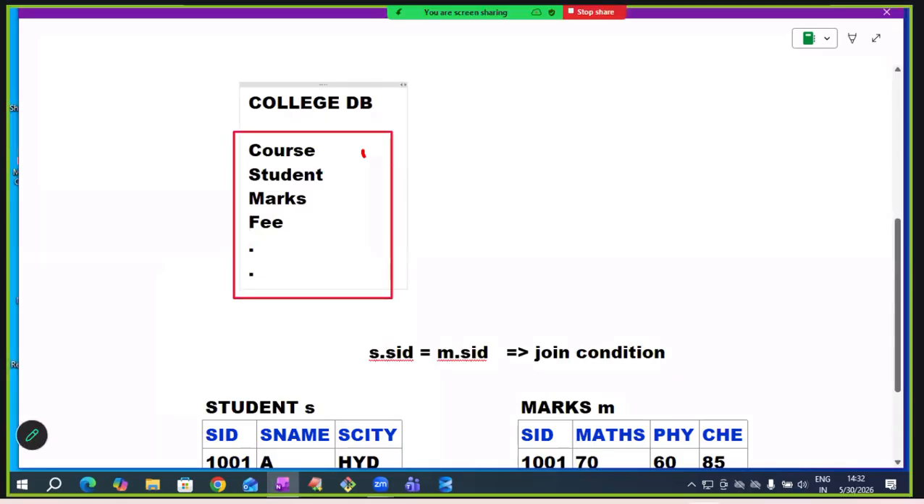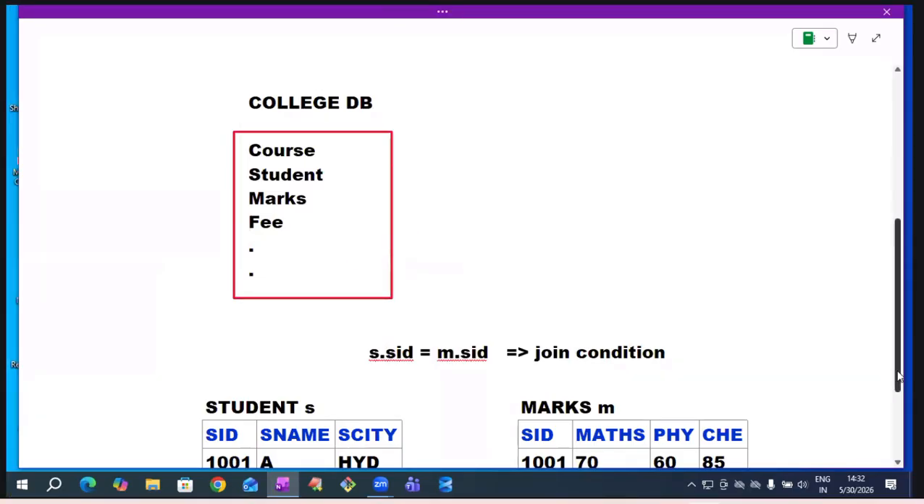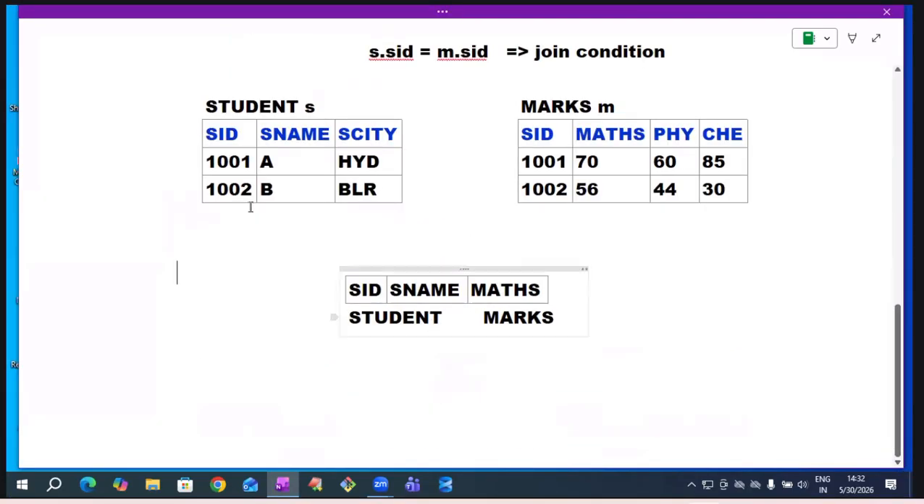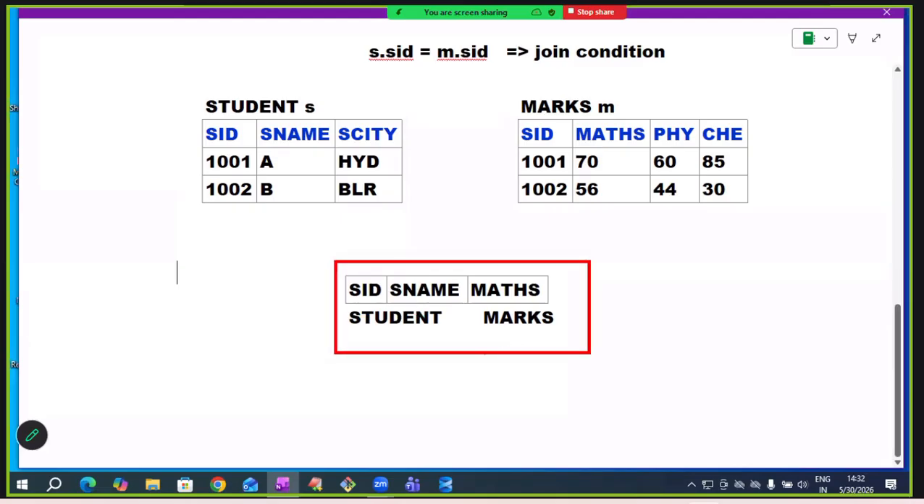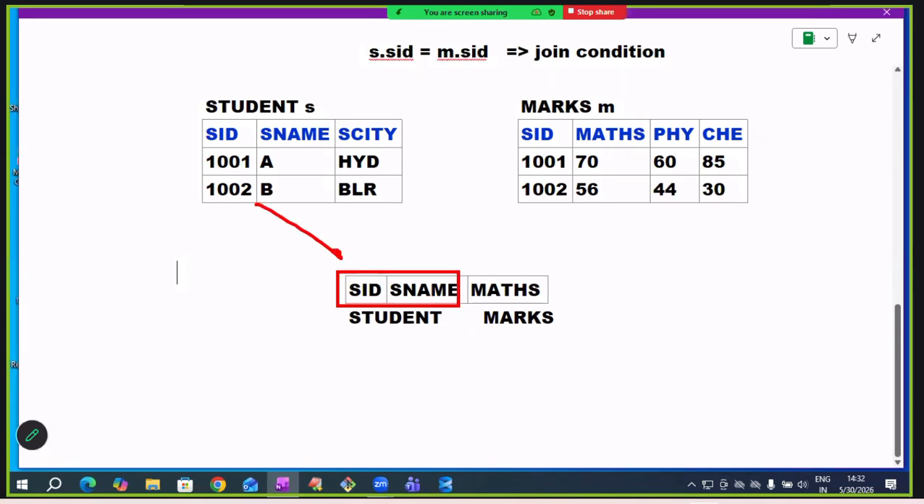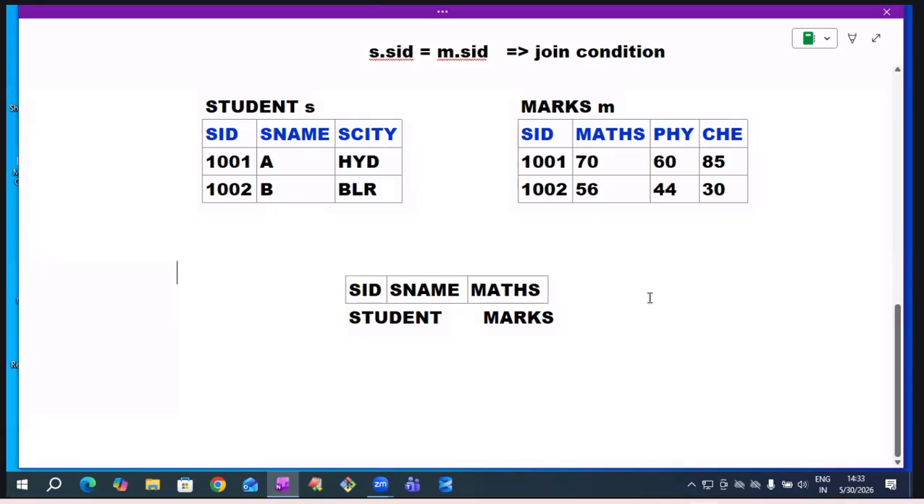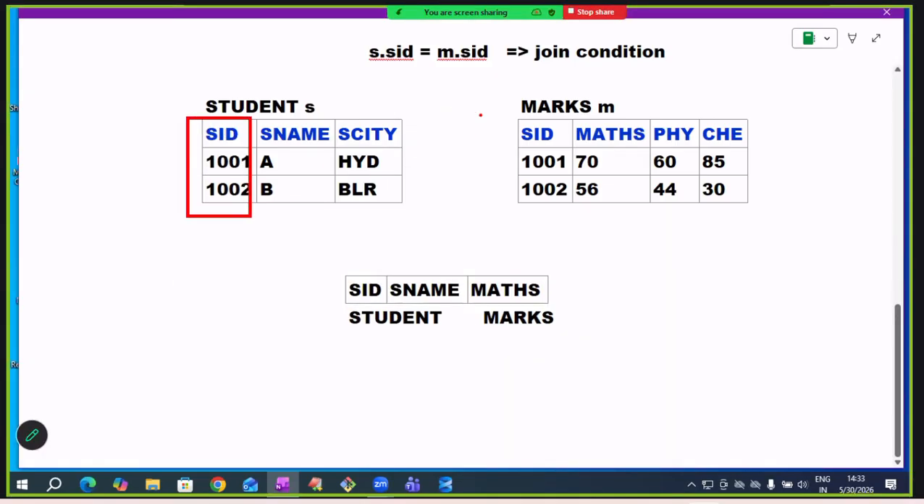For example, one college is maintaining its database in the form of tables like this. Student details are maintained in the student table. Marks details are maintained in the marks table. The maths faculty asks that he wants student details with maths marks. Student details are available in the student table and maths marks are available in the marks table. To get data from multiple tables, I am using the joins concept. For performing the join operation, a common column is required. The common column is student ID.